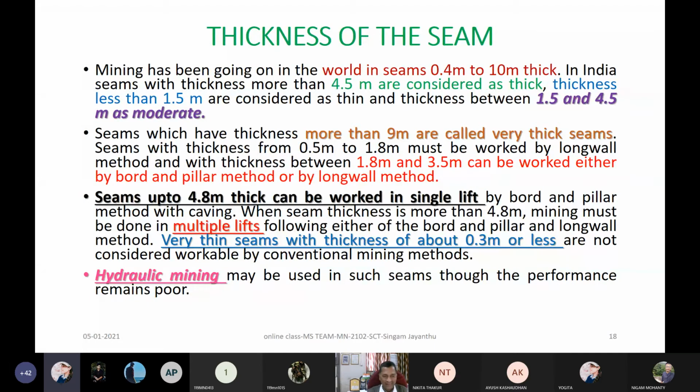Now in hydraulic mining, what we do is use water at even 20 bar, 30 bar, 40 bar pressure. When you throw that much pressure water onto any surface, you can imagine you can even cut the rock. You can cut many things. You must have seen in so many James Bond movies that a high pressure water jet can cut even the body. So that is what hydraulic mining means. That can be opencast, underground, so many things.